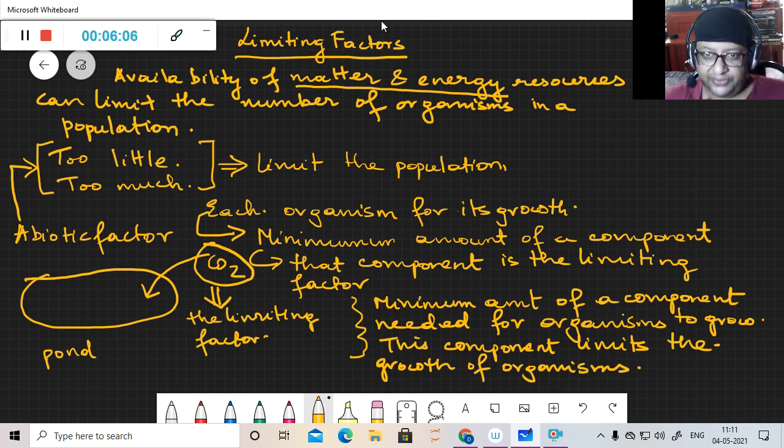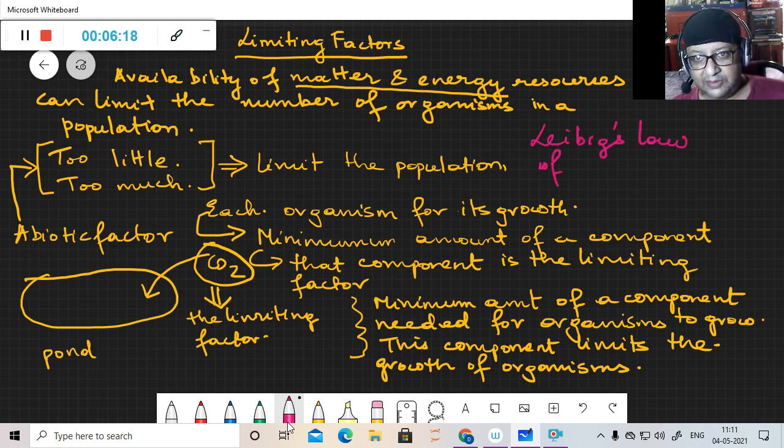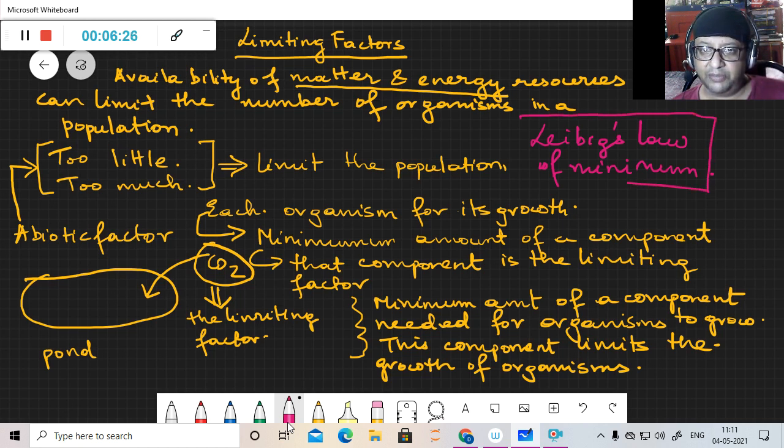This philosophy is highlighted in Liebig's law of minimum. This is actually the modified version of Liebig's law of minimum.